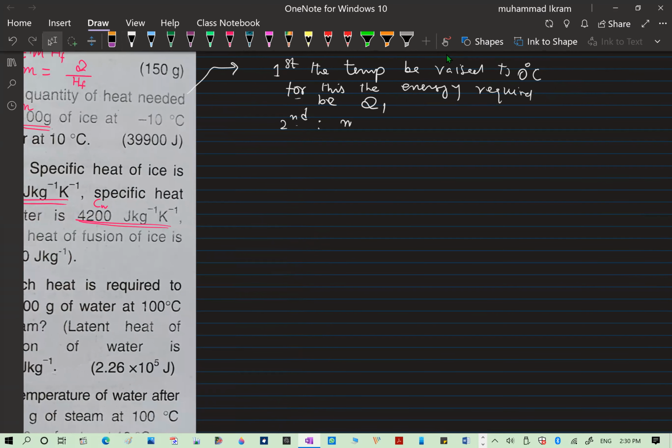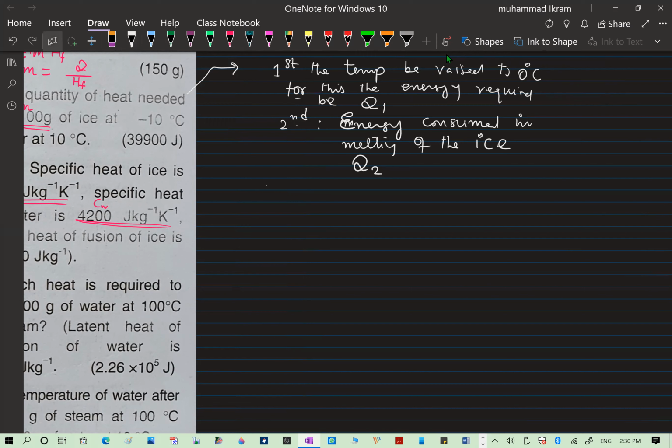That is melting of ice. Energy consumed or required in melting of the ice, and of course you know that it is the latent heat of fusion, and that will be Q2, it will be required.